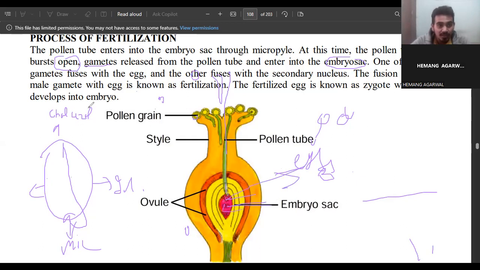The fusion of a male gamete with the egg is known as fertilization. So when the fusion of a male gamete happens with the egg, that is known as fertilization. The fertilized egg is known as the zygote, which develops into the embryo. So first the fertilization happens. After that, there will be development of the zygote, and that zygote later develops into the embryo.